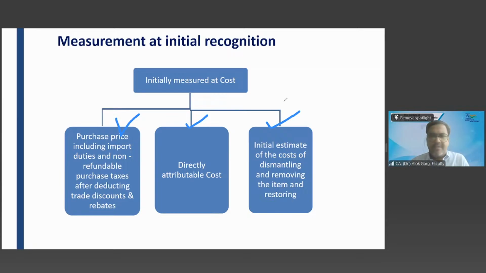I hope my PPT is visible to everyone. Yes, sir, PPT is visible, sir. Okay, fine. For a second, I realized that my Excel file is visible, PPT is not visible.